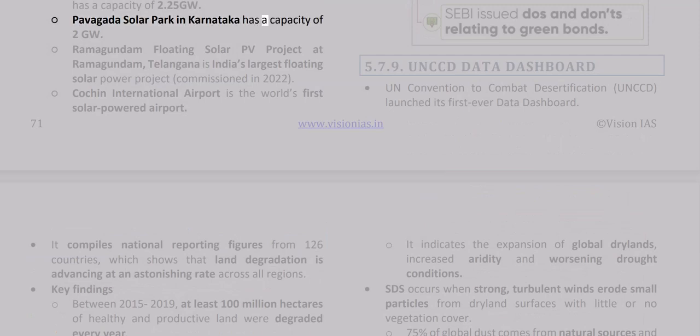Pavagada Solar Park in Karnataka has a capacity of 2 gigawatts. Ramagundam Floating Solar PV Project at Ramagundam, Telangana, is India's largest floating solar power project, commissioned in 2022. Cochin International Airport is the world's first solar-powered airport.